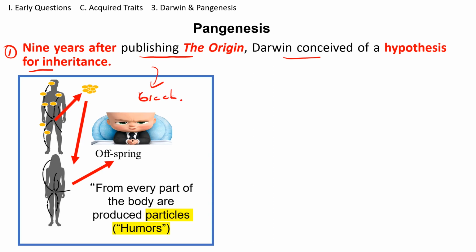If you remember, Hippocrates proposed this idea of pangenesis, that from every part of the body particles are produced, and all of them go to the semen, where they are transferred into the female, and she incubates, and this is how traits are transferred from one generation to another one.